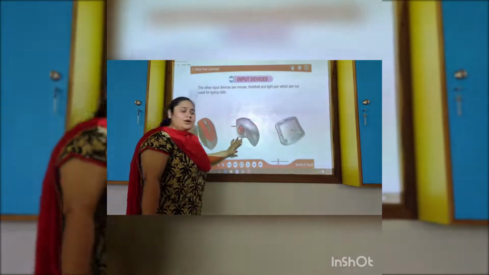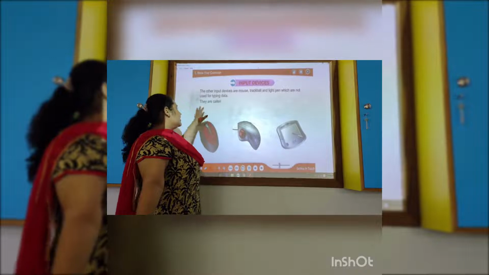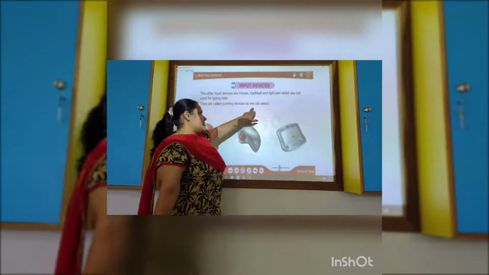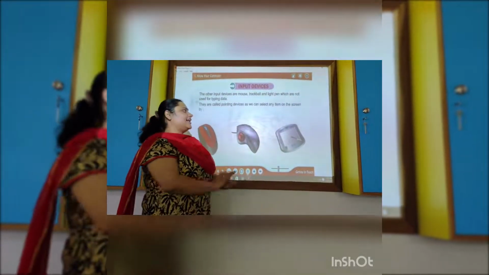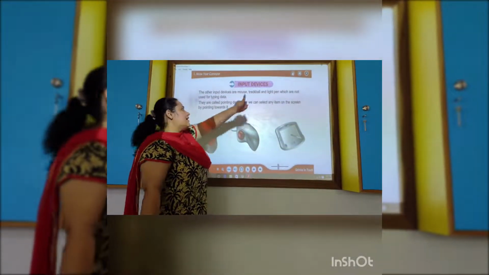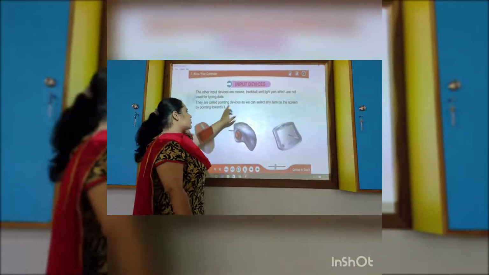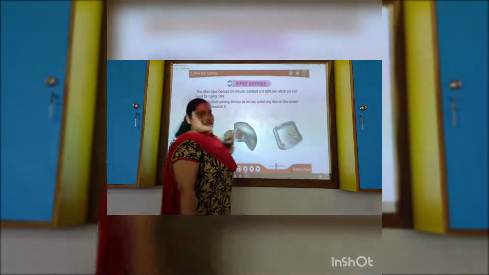These are the input devices. They are called pointing devices, as we can select any item on the screen by pointing towards the screen. Like my hand is a pointing device, same as it is. I will work with the mouse, so it will point to things.